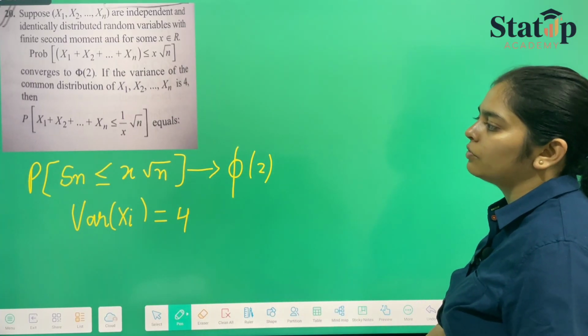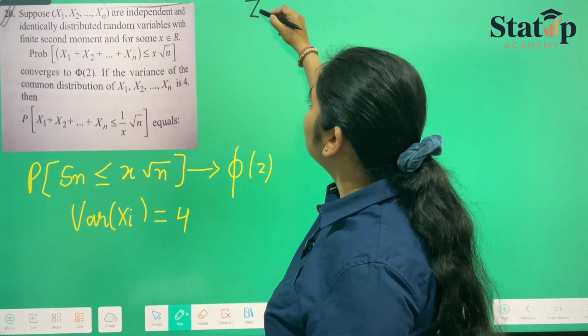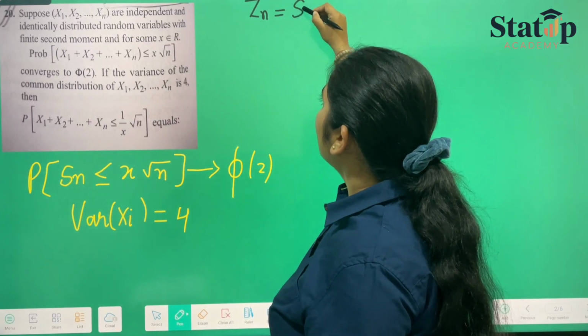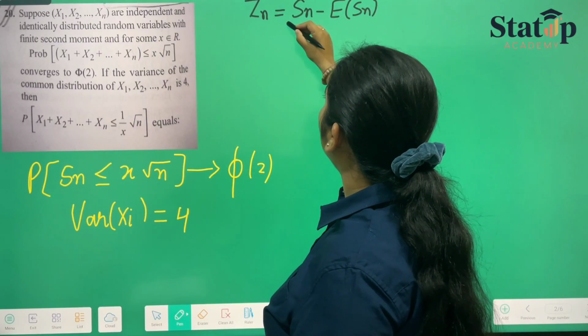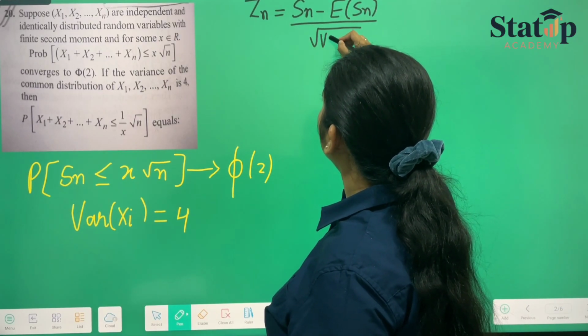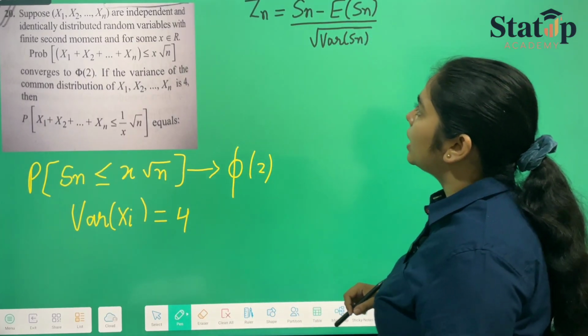So first of all we have to calculate Zn. So Zn is equal to Sn minus expectation of Sn upon under root of variance of Sn, right? First of all we have to calculate this.